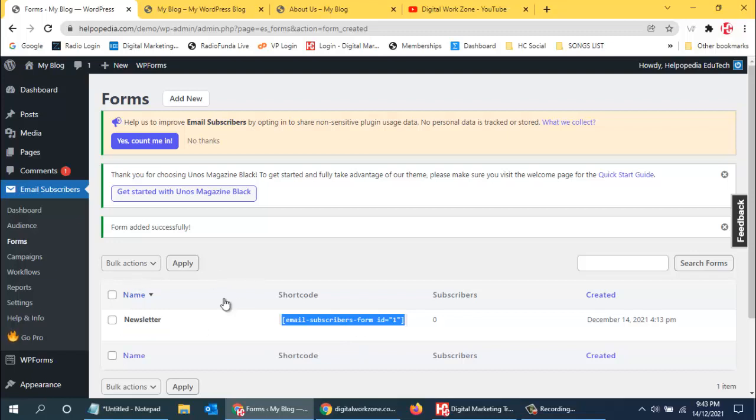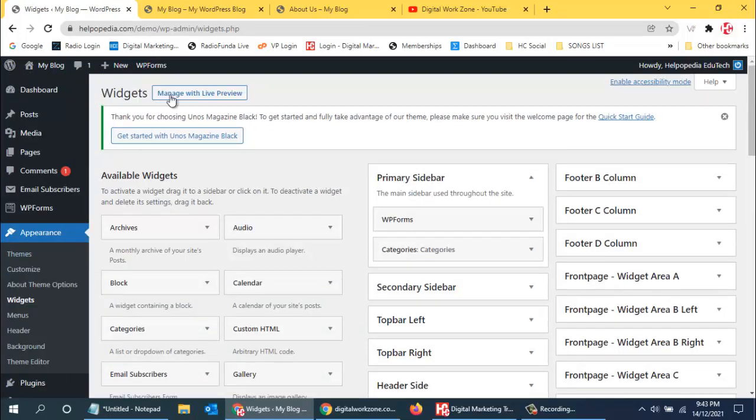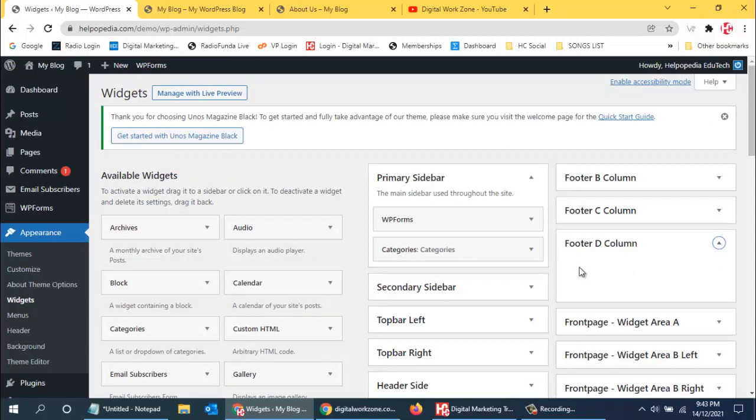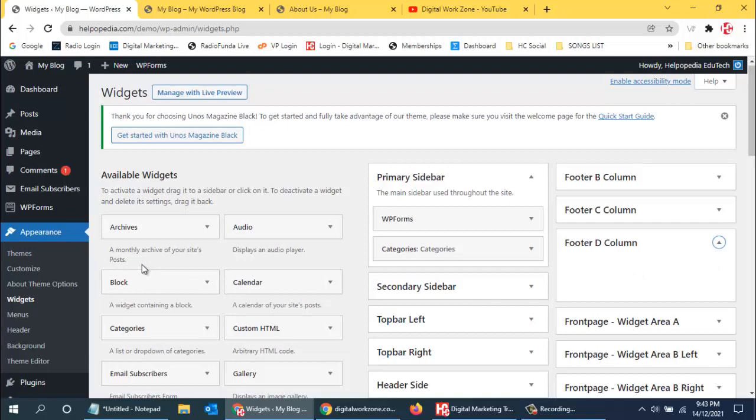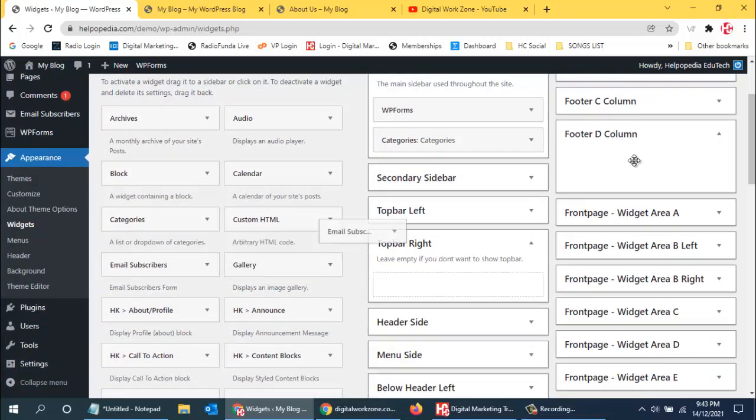So now what we will do is, again we will go back to widgets. So appearance, and we go to widgets, and now in the third footer, in the fourth column, we will add this email subscribers. So I'll drag this over here to the form B, and over here it is asking me which form.